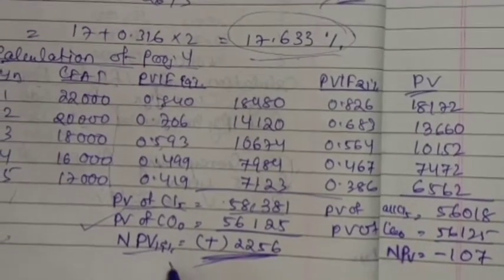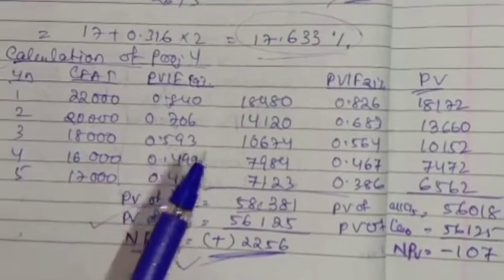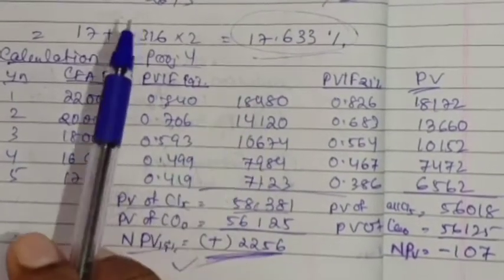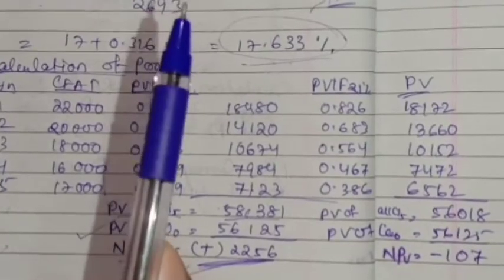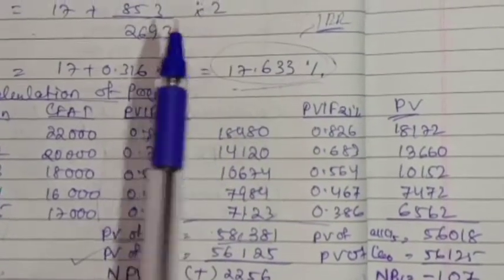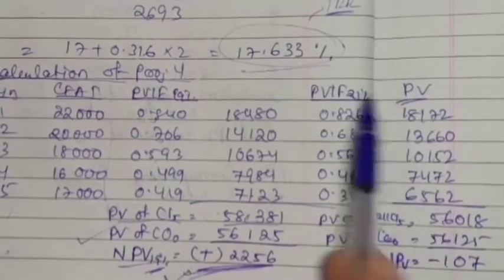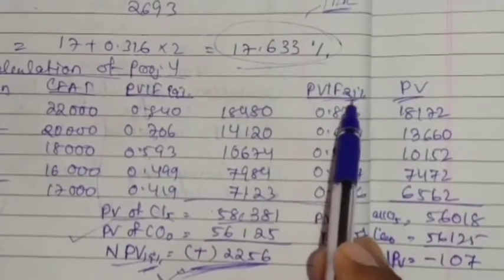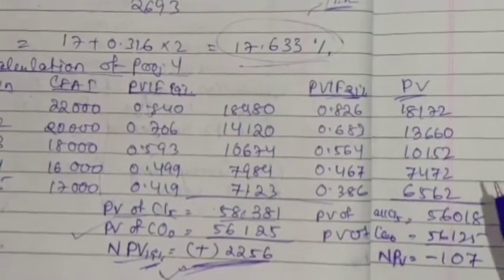So here we are getting a positive NPV, so we also have to find a negative one, because we have to apply the interpolation method. In the previous case the NPV was negative, so we had to reduce the rate. Here it is positive, so we have to increase it. So we take the present value interest factor at 21%. If we increase from 19%, we will get a negative NPV.